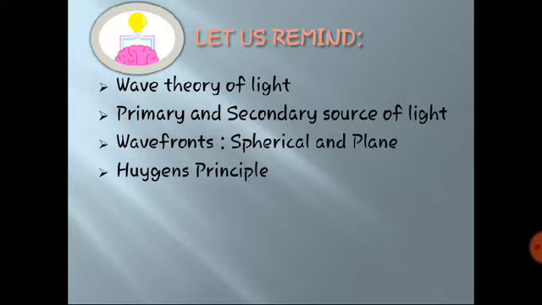Again, I am repeating Huygens principle: each point on a wavefront acts as a secondary source of light, emitting secondary light waves called wavelets in all directions, which travel with the speed of light in the medium. The new wavefront can be obtained by taking the envelope of these secondary wavelets traveling in the forward direction, and is thus the envelope of secondary wavelets in the forward direction. The wavelets traveling in the backward direction are ineffective.